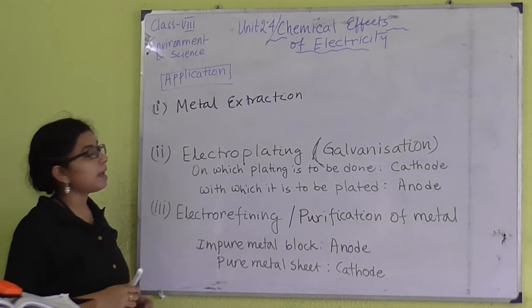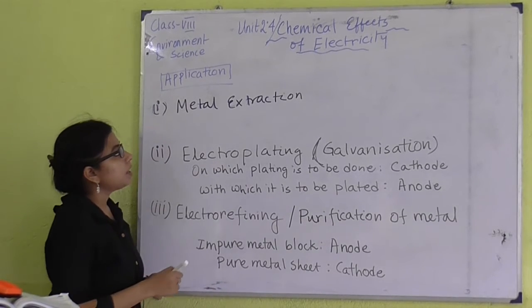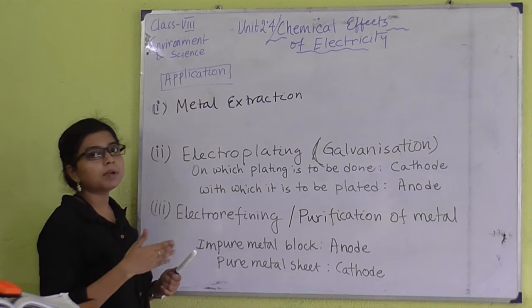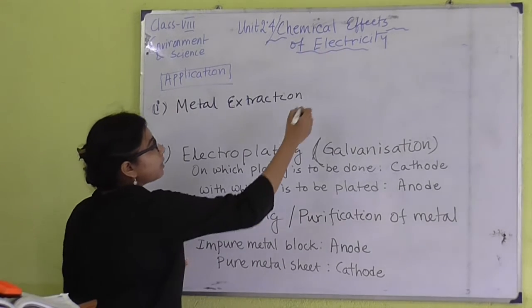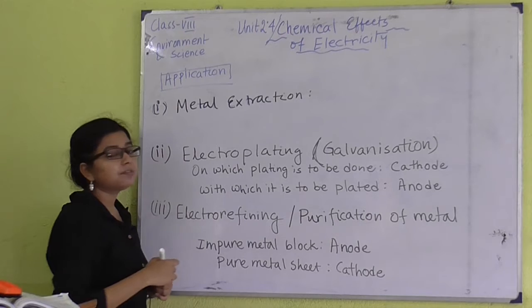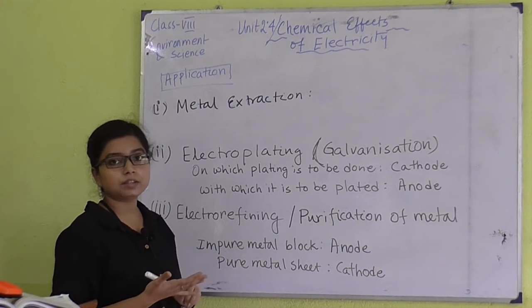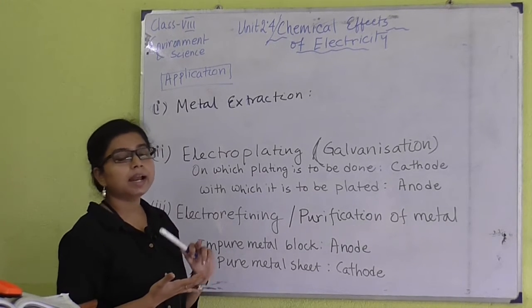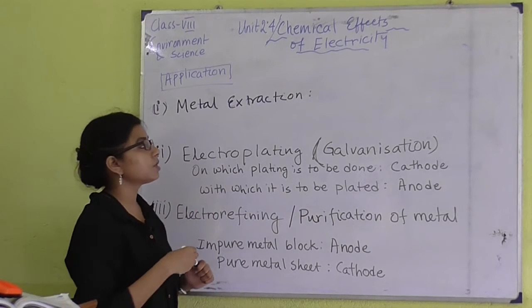Now we have the applications of this process, that is, applications of electrolysis. What processes can we perform applying electrolysis? Number one is metal extraction. As you saw before, we have done the extraction of sodium, calcium, potassium and magnesium also by using this electrolysis process.